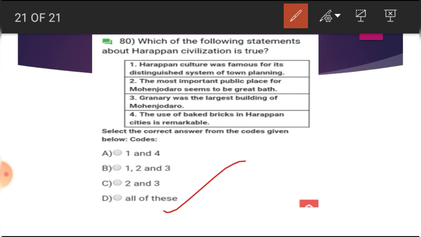From this, we have completed the fourth part of the UPSC previous year questions on the topic Indus Valley Civilization.